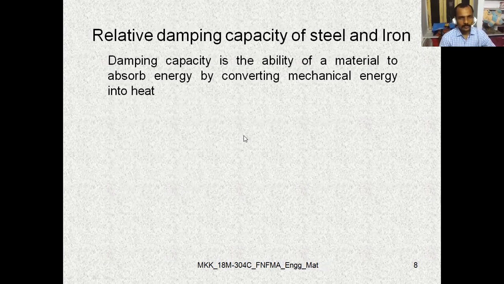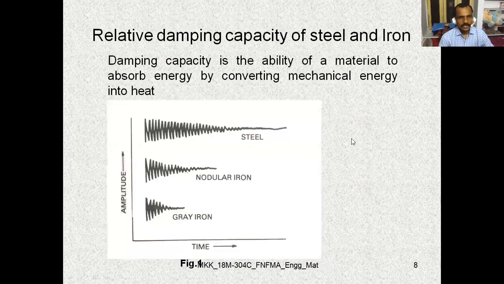So now let us move to the relative damping capacity of steel and iron along with the diagram. So the damping capacity, what it is actually, just now we were discussing. The damping capacity is the ability of a material to absorb energy by converting mechanical energy into heat. So that is for a particular material. Now we are discussing the relative damping capacity of steel and iron.